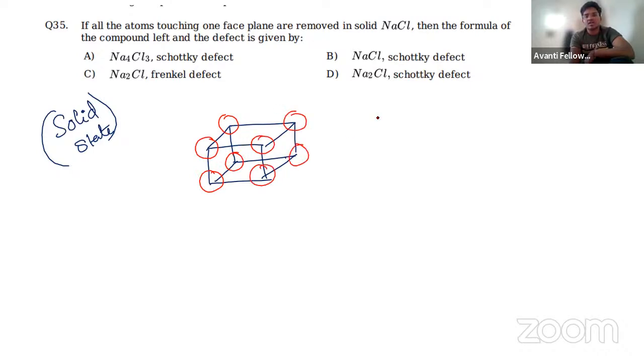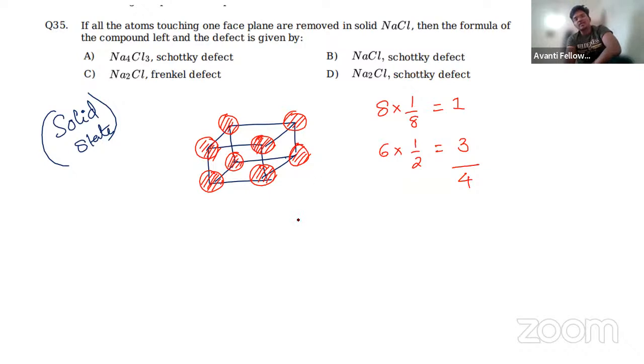Let's suppose sodium is present there, and let's suppose these are all chlorine atoms at the face centers. How many face centers are there? 6. 8 corners, and each corner contribution is 1 by 8, so the total contribution will become 1. And total 6 faces, each face has 1 by 2 contribution, total 3. So the total number of atoms in FCC will become 4.